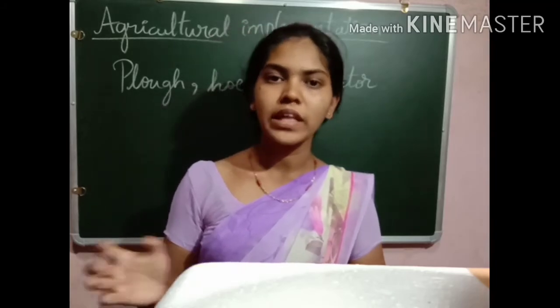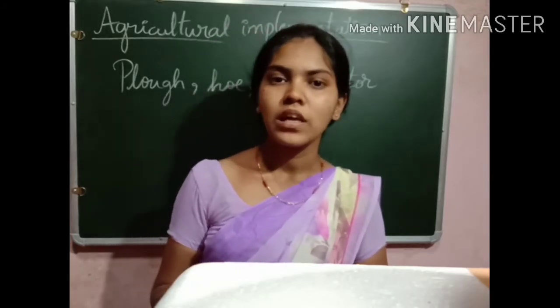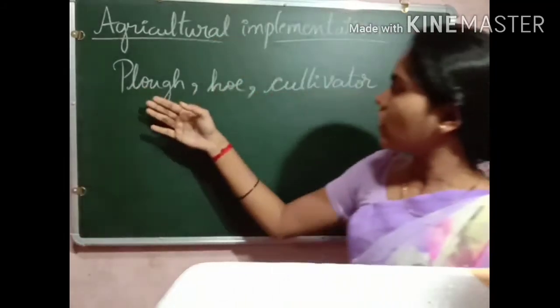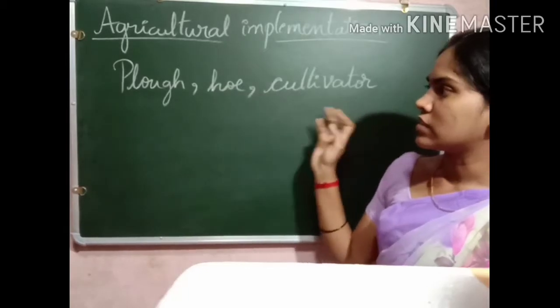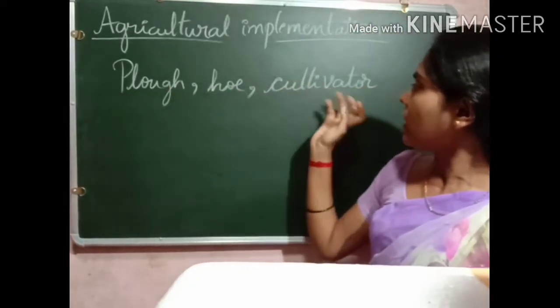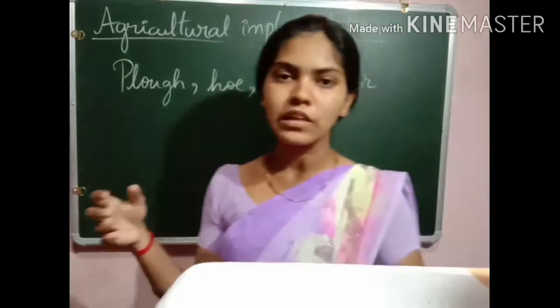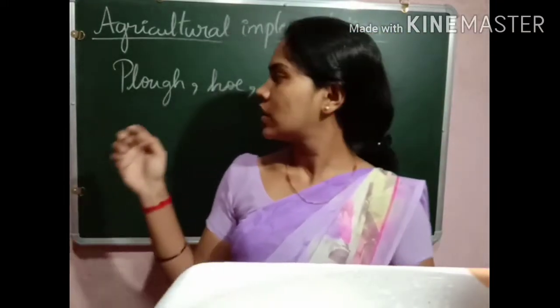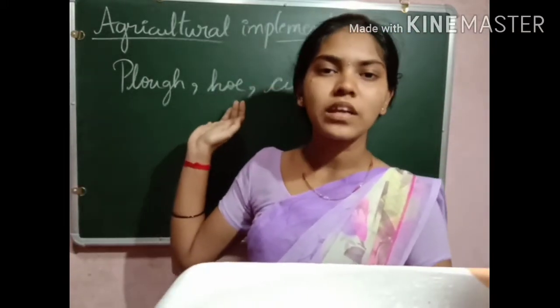We use different tools in agricultural activities, such as the plow, hoe, and cultivator. Now let us discuss these: how do they look, and what is the structure of these agricultural tools?